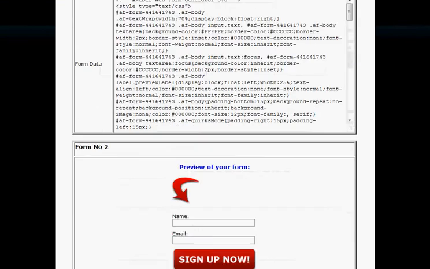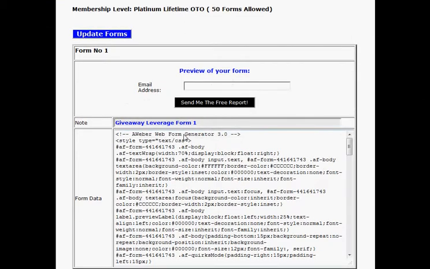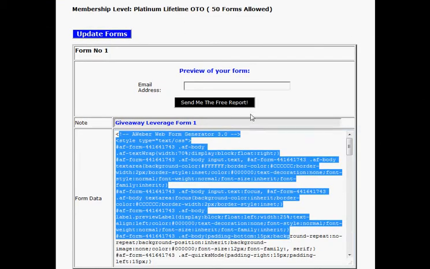And here's two I've already set up, and you paste in your HTML code here, and when you update it, it gives you a preview.